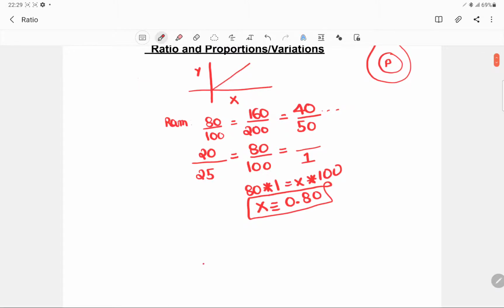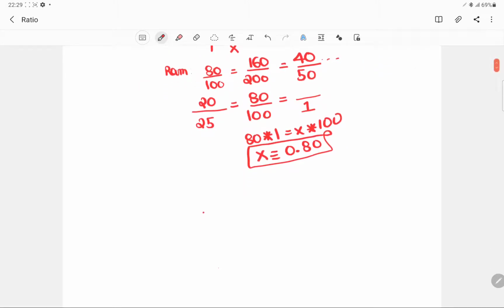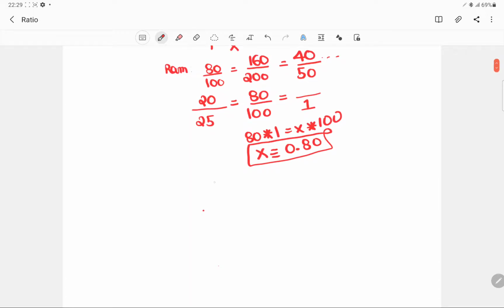This concept is used a lot in work done problems. For example, you'll have questions like one work is being done by 80 men in 2 days.